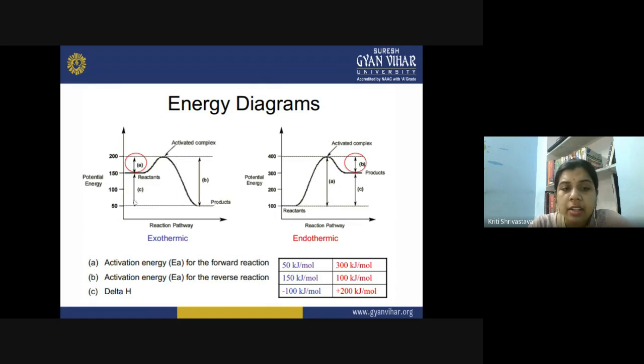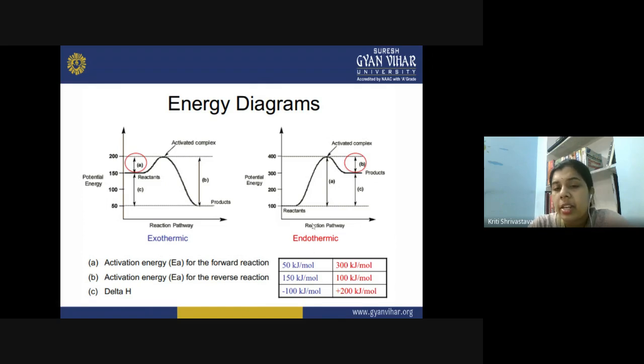Here the difference between the reactant and the product energy is released in the form of heat, and therefore the exothermic reactions are accompanied by the release of energy. Then in the second diagram, you see the endothermic reactions.